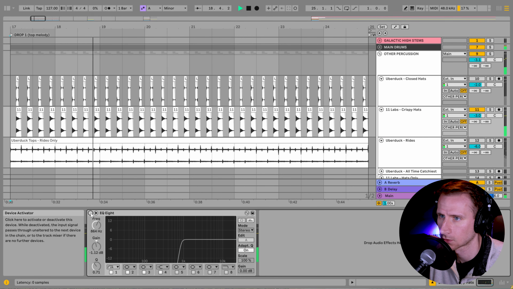And then the rides, I'm thinking, can possibly serve as more of a background element. So lower volume, I put quite a bit of reverb on there. And so the progression would sound something like this.